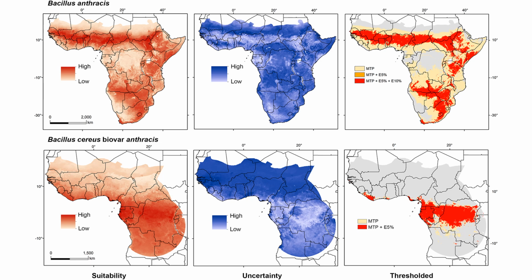And in this paper by Daniel Jimenez, they modeled the suitable area for those two anthrax species. Where you see the red color is the high suitability, the places where the species could survive and maintain populations.